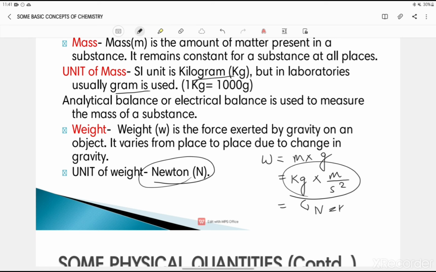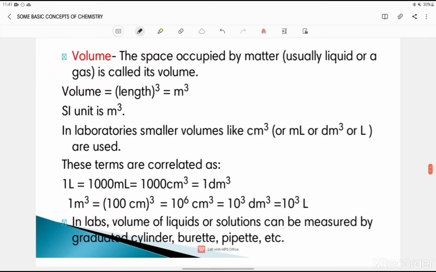Newton is nothing but kg meter per second square. This is Newton. Alright, so the unit of weight is Newton, which is a derived unit. Which is what? A derived unit, because it has been derived from the fundamental unit. Okay. Now after that we have volume. Now volume is what? Volume is the space occupied by matter. It is usually liquid or a gas.